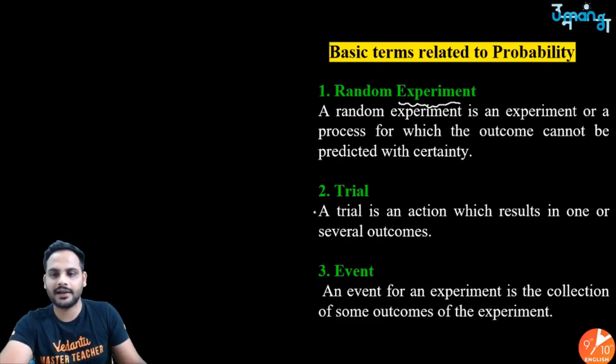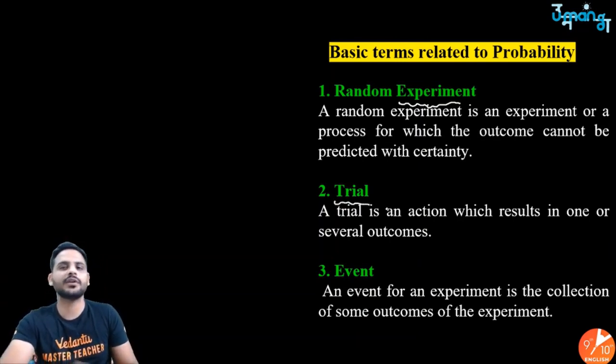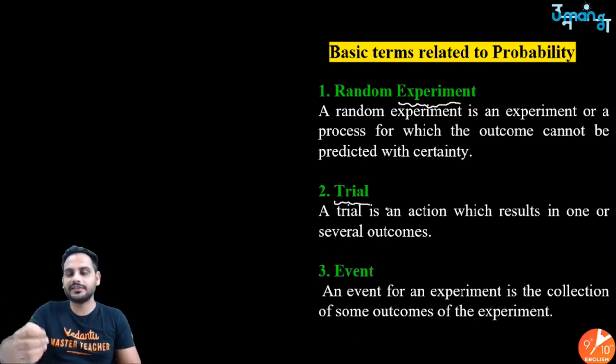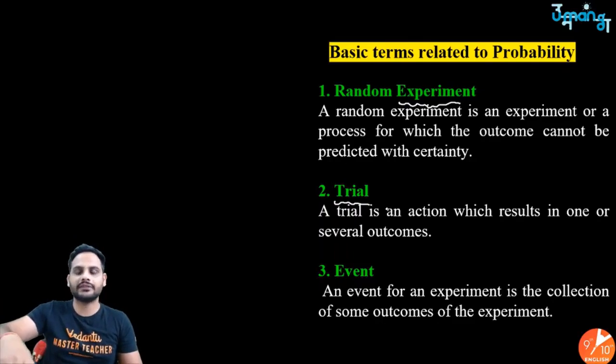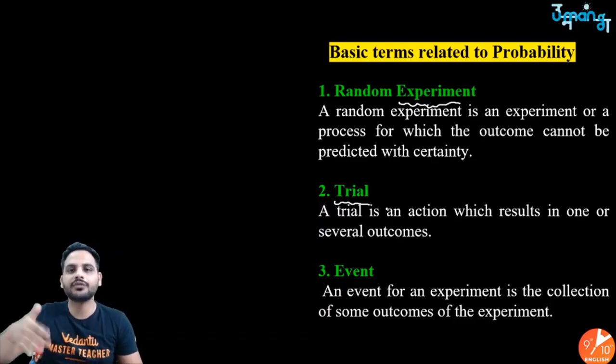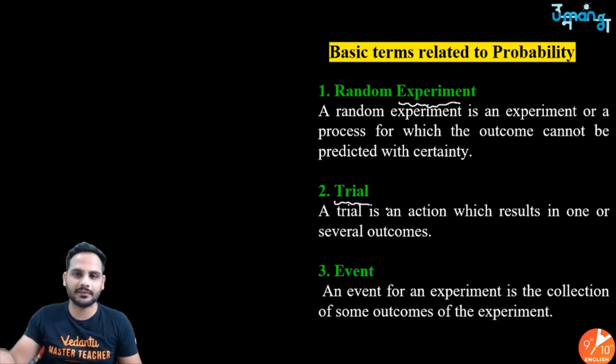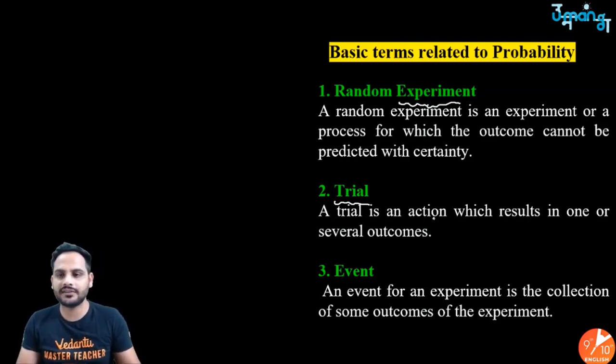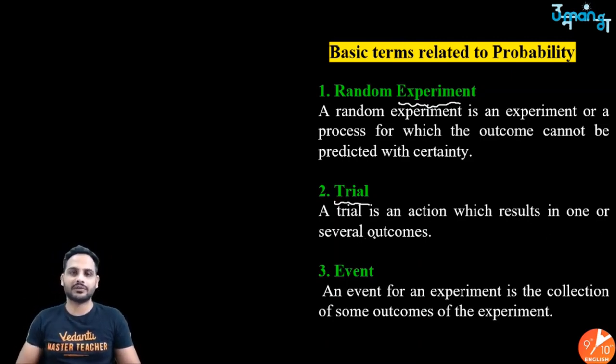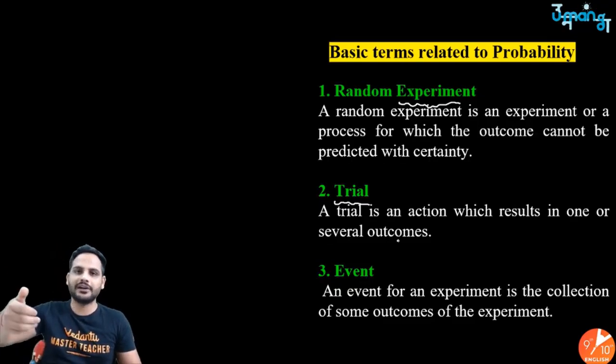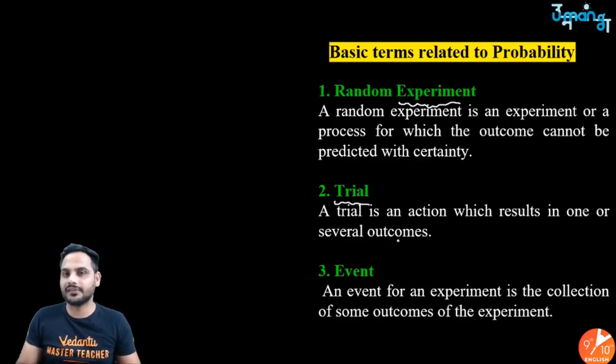Second thing is a trial. Tossing a coin is an experiment. If I toss the coin one time, that is one trial. Two times, two trials. Three times, three trials. Four times, four trials. So how many times I am repeating that experiment will be your number of trials. A trial is an action which results in one or several outcomes. Every time I toss, either I will get head or tail. So every trial will give me a result.